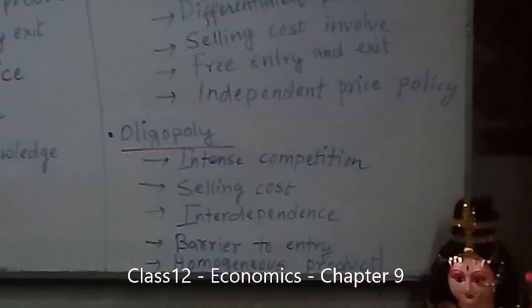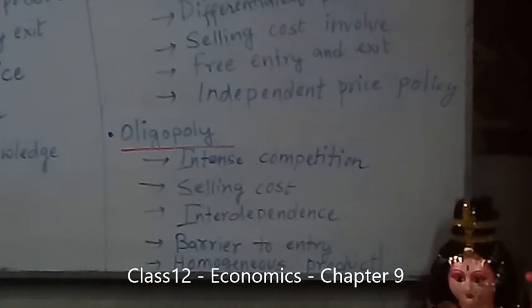Number 3 is interdependence. Under the oligopoly market, there is interdependence of firms in respect of decision making. In decision making, they cannot decide their price policy, output policy, everything, independently. So that is interdependent.